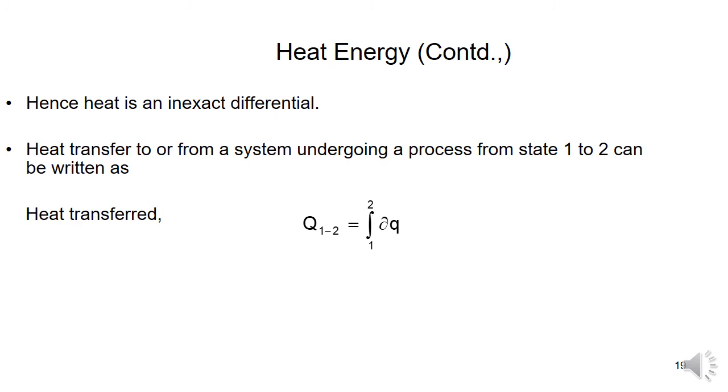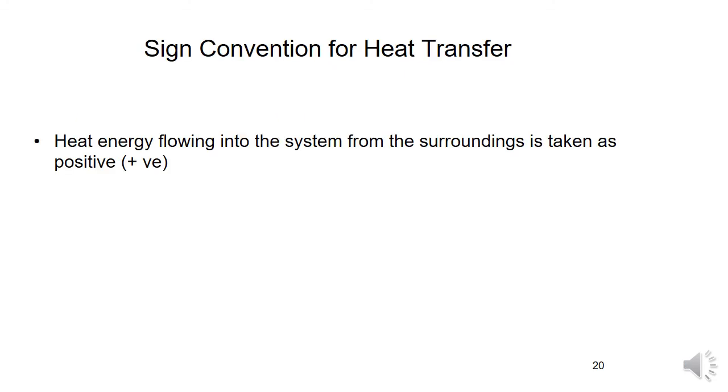Heat transfer to or from a system undergoing a process is the integral from 1 to 2 of dQ, where Q12 represents the amount of heat transfer when the system changes from state 1 to state 2. The unit of heat is the joule.